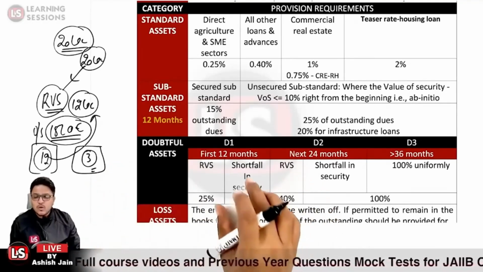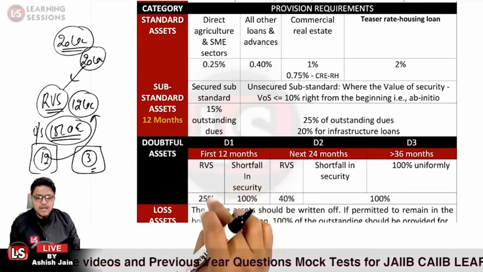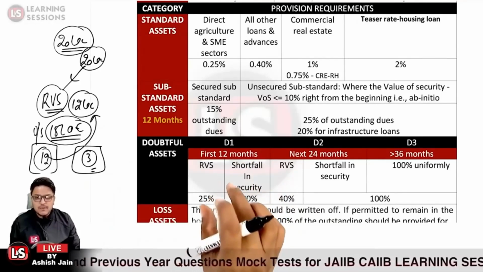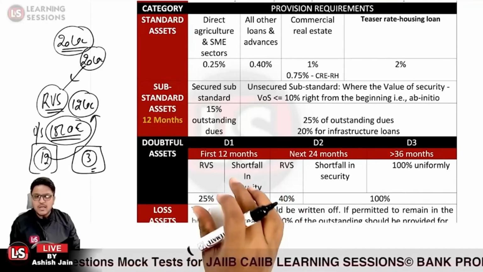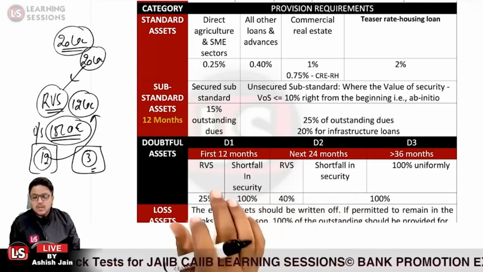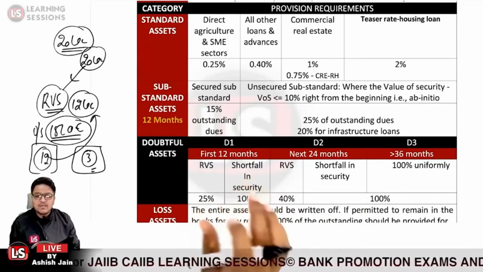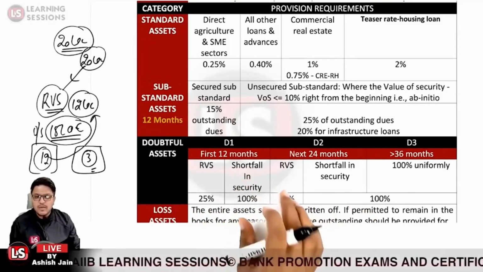So for the secured part under the D1, 25% of the provision is to be created, and further for the unsecured part under the doubtful category, whether it is related to D1, D2, D3, the provision is to be created at 100% uniformly.